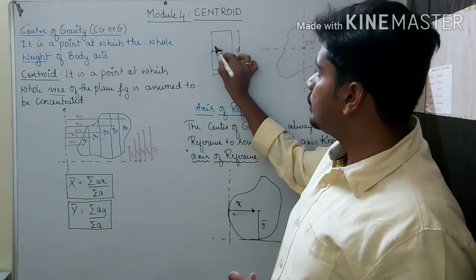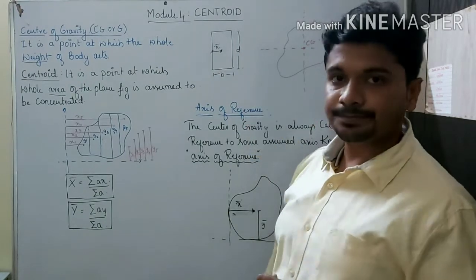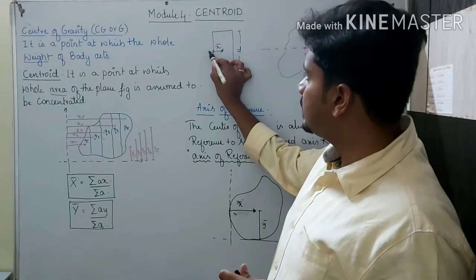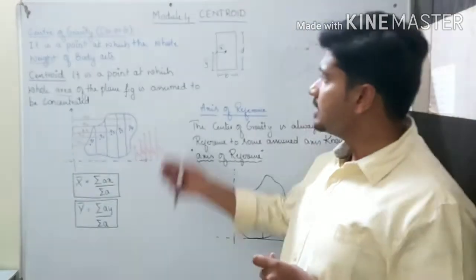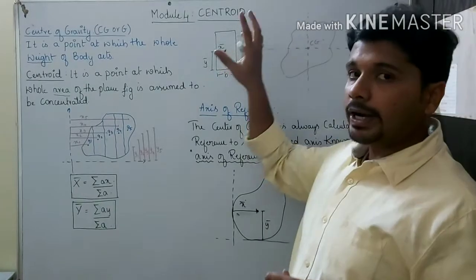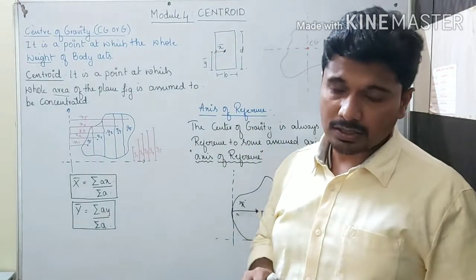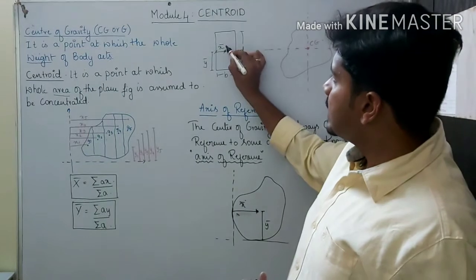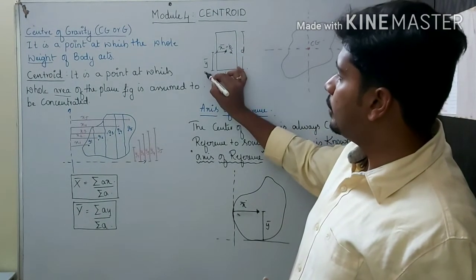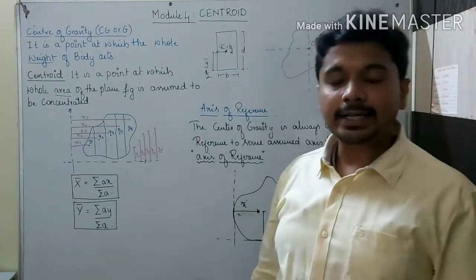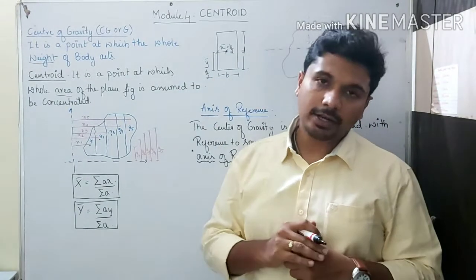It will be x bar. The distance from here to here will be y bar, because of the x direction and y direction, the x axis and y axis. So we can say x bar will be equal to b by 2 and y bar will be equal to d by 2, that is, half of the distance.